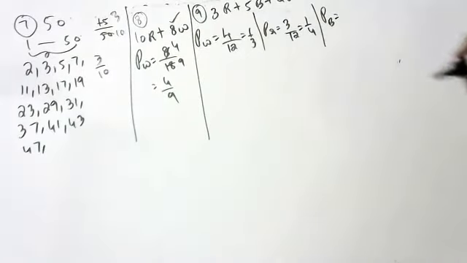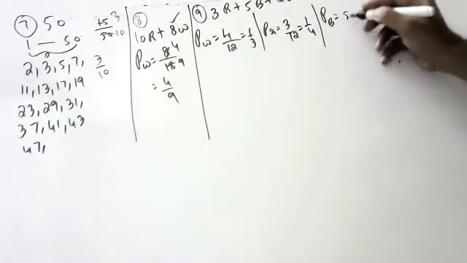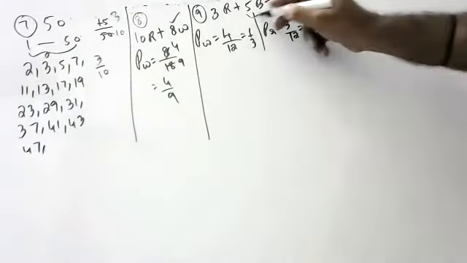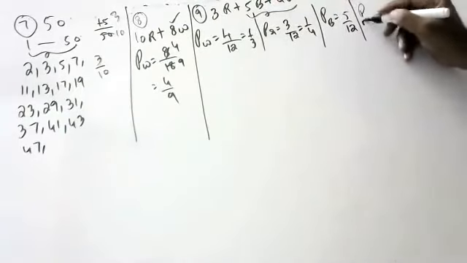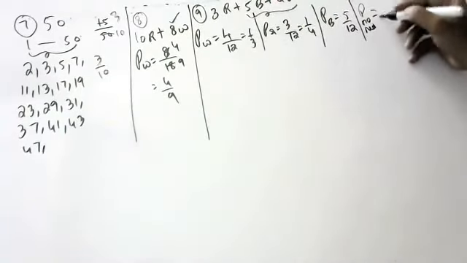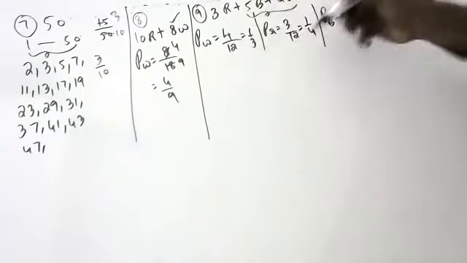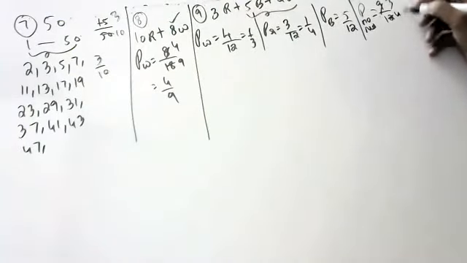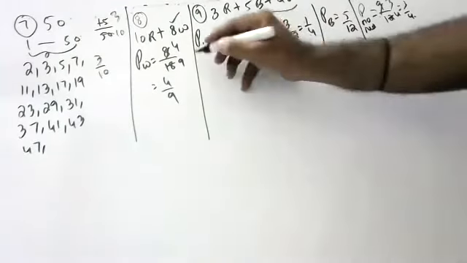5 by 12. Next, what is the probability of no red? No red means, sir, 9 by 12. No red means we should add all the remaining. 9 by 12, that is 3 by 4. Next.